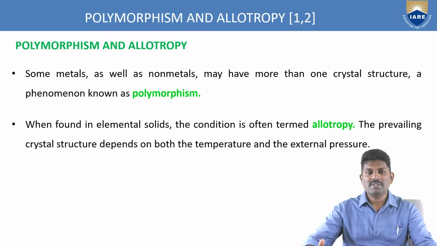Polymorphism is nothing but metals or non-metals which have more than one crystal structure, and that type of phenomenon is called polymorphism. And similarly, the polymorphism we observe in solid metals is called allotropy.